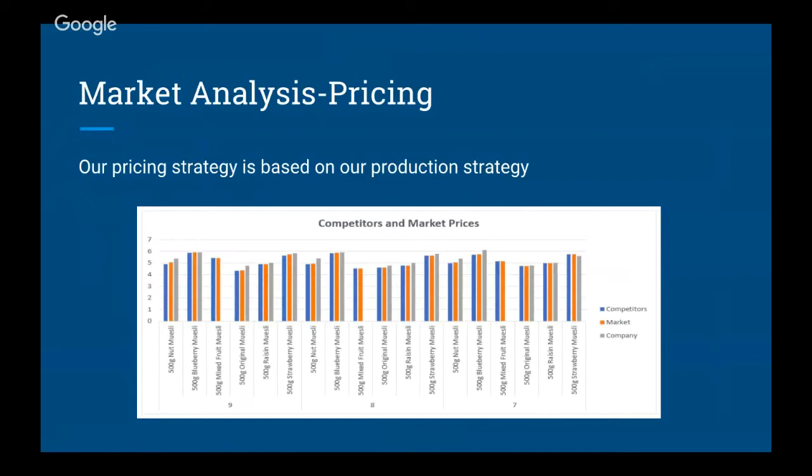For example, this chart shows our pricing strategy. We adjust price based on different rounds and distribution channels. This chart shows our price of DC14 on rounds 7, 8, and 9. You can see our prices are higher than market and the competitors because we know many companies will face stock out issues. Customers are going to buy our product no matter how high our prices are, as long as we can satisfy their demand. By doing this, we make a lot of profit.